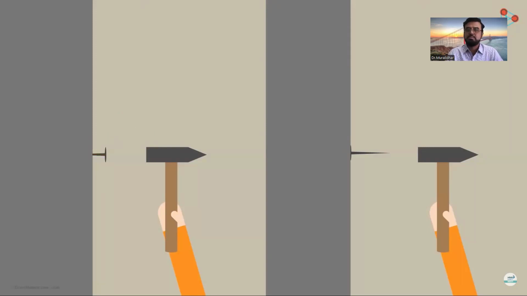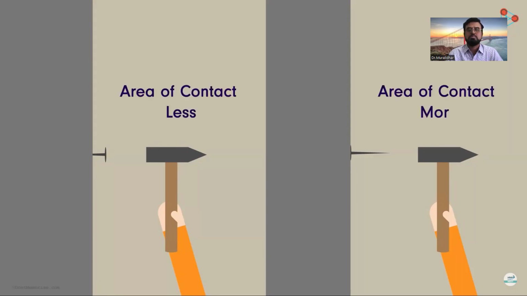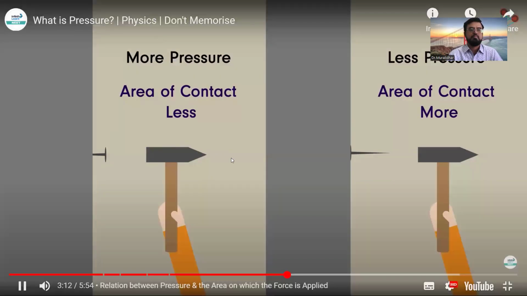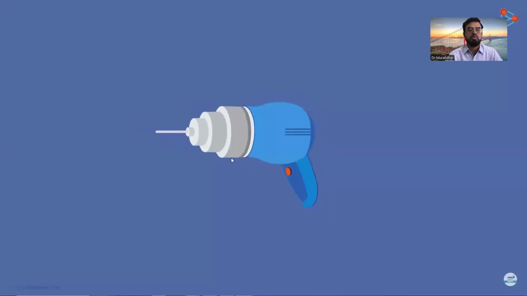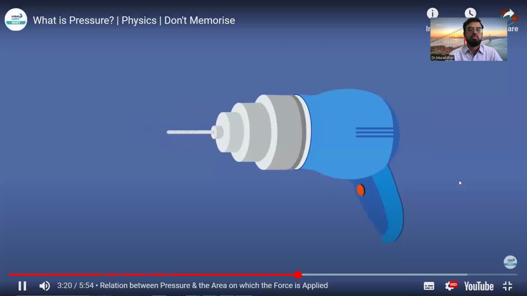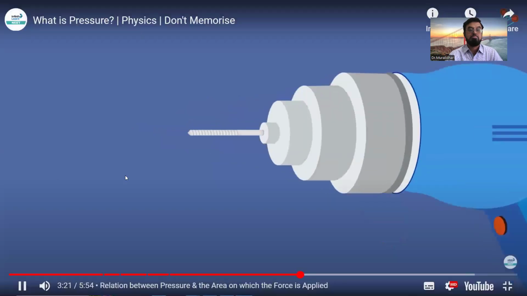If you notice, the tip of the nail has a very small area compared to the flat surface of the nail, and hence the area of contact with the wall reduces to a great extent in the first case. Hence, the pressure applied by the tip on the wall is greater than the pressure applied by the flat surface. That is why it is easy for the tip of the nail to penetrate through the wall. You can even use drill machines to drill a hole into the wall. You see that it has a pointed tip for the same reason.